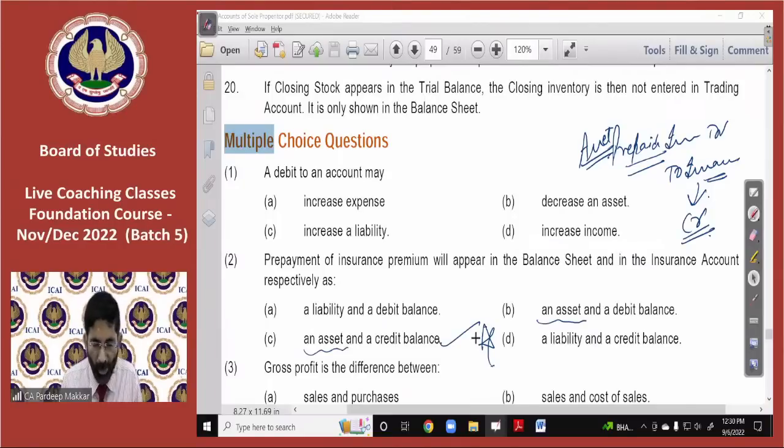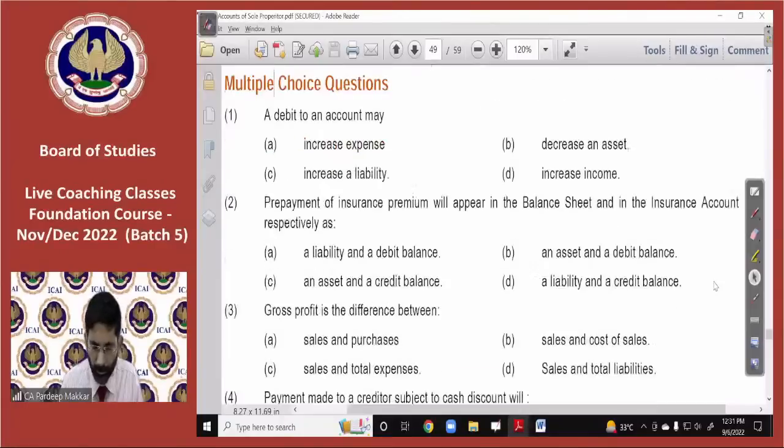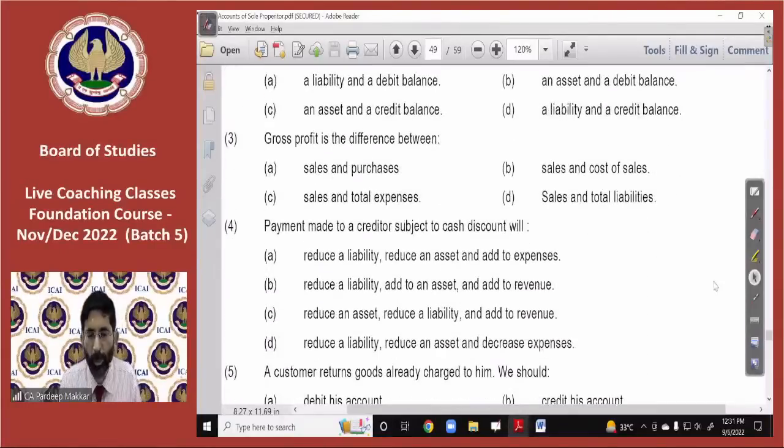Second, fourth MCQ. Payment made to a creditor subject to cash discount will be.